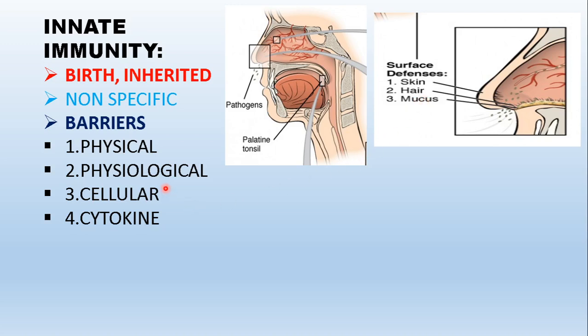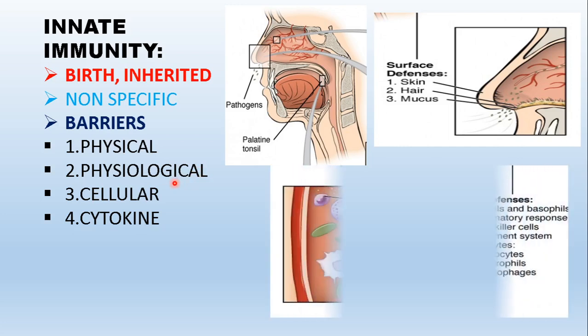Now physiological barriers are things like the hydrochloric acid produced in our stomach. If the pathogen has entered when we ate contaminated food and reached the stomach, the acid will try to kill the pathogen to some extent. The saliva in our mouth contains lysozyme, which will also kill bacteria. Lysozyme can carry out lysis of bacteria. Tears also have lysozyme and can also kill. So these act as physiological barriers.